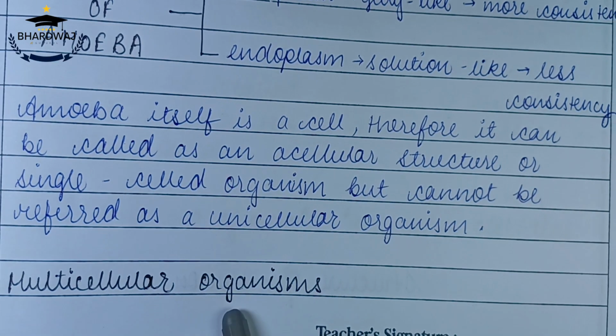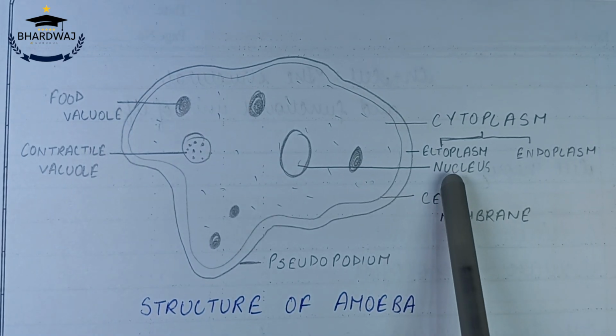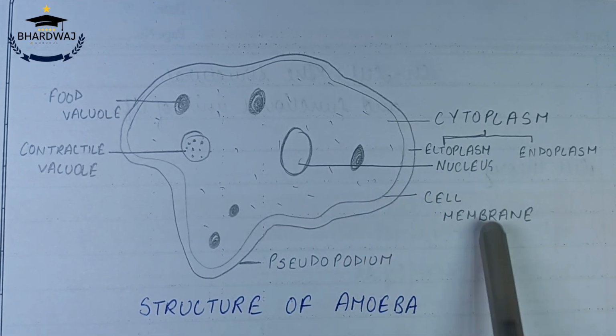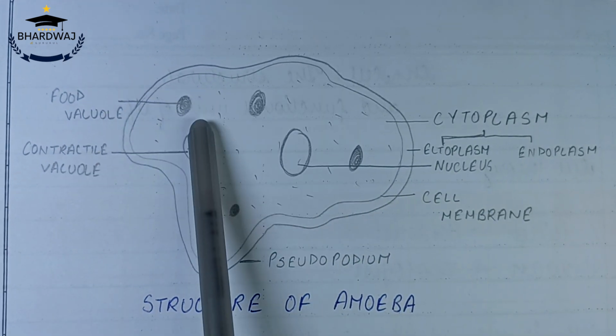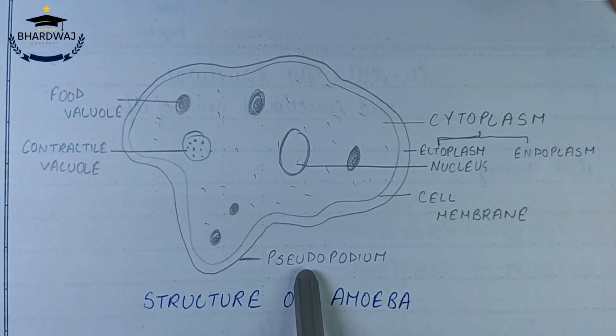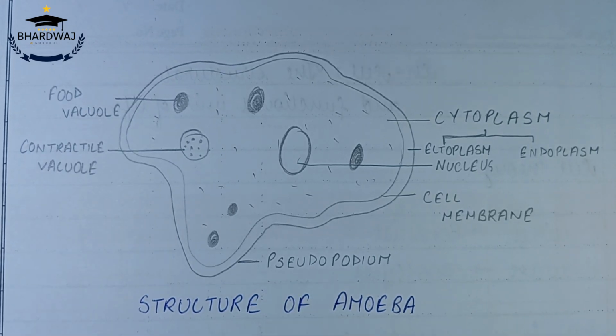Multicellular organisms. Now here is a diagram of the structure of amoeba. You can see its cytoplasm contains ectoplasm and endoplasm. It has a nucleus. It also has a cell membrane. It has a food vacuole, a contractile vacuole, and it also has pseudopodia with the help of which it moves. They can be thought of as the legs of amoeba, which help it to move.